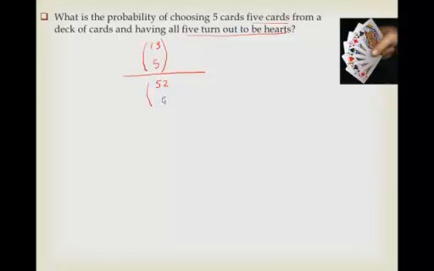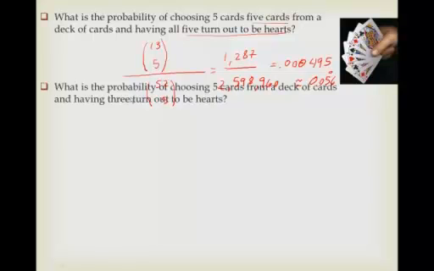That's 52 choose 5. This is going to be 1,287 all over 2,598,960, and that turns out to be 0.000495, which is about 0.05%.